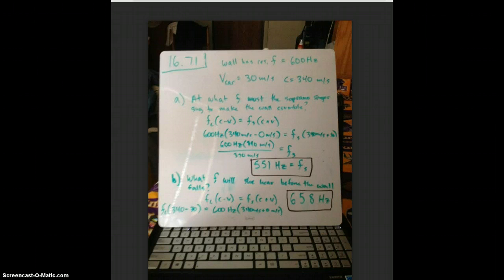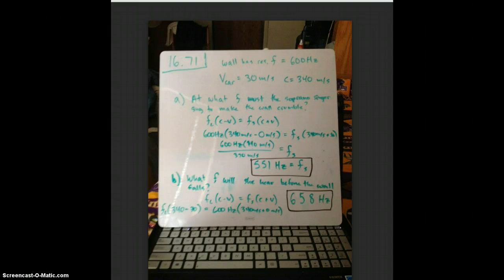The soprano is quite shrewd, however, having studied physics from her student days at the music conservatory. She realizes that the wall has a resonant frequency of 600 hertz, which means that if a continuous sound wave of this frequency hits the wall, it will fall down, and she will be saved to sing more solos. The car is heading towards the wall at a high speed of 30 meters per second. A. What frequency must the soprano sing so the wall will crumble?